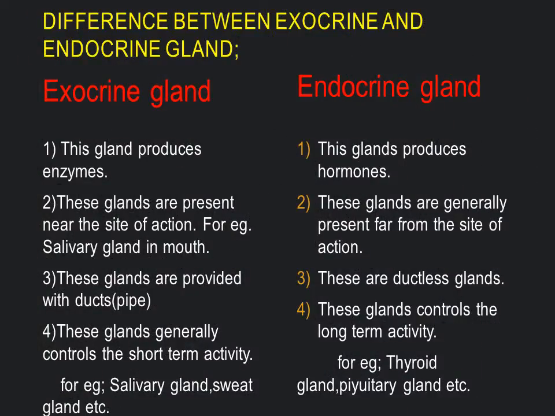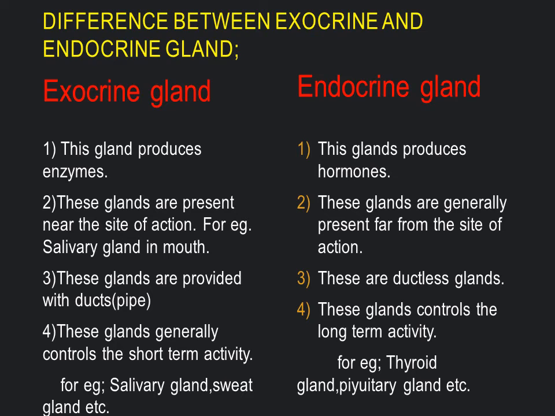And here is the difference between exocrine and endocrine glands. Exocrine glands produce enzymes. Endocrine glands produce hormones. Exocrine glands are present near the site of action, for example salivary glands in the mouth, and endocrine glands are generally present far from the site of action.